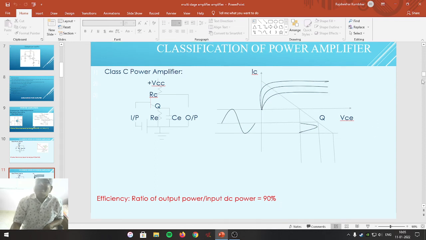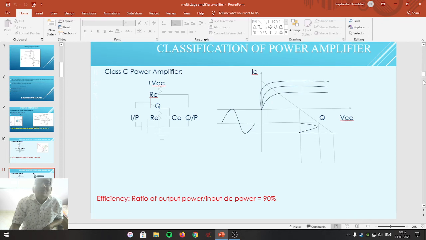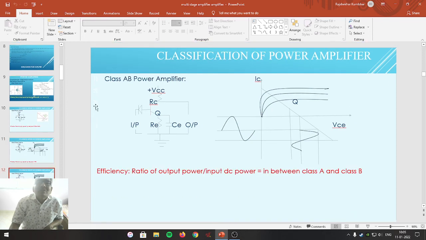Next one is the class AB power amplifier.